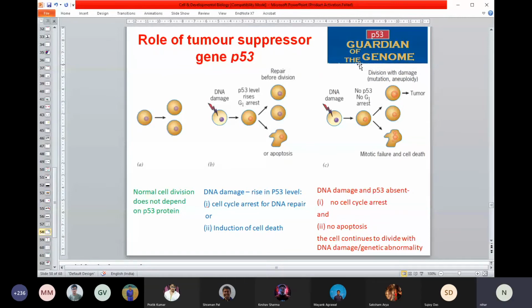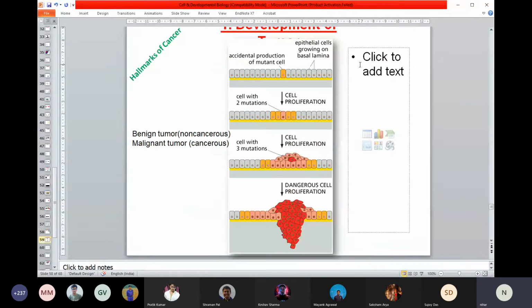Okay, so there may be confusion. Sometimes I use cancer, sometimes I use tumors. I'll explain the difference between these two. But I hope this part is clear: tumor suppressors, and the other is proto-oncogenes. The balance between these two is very much essential for normal cell division.